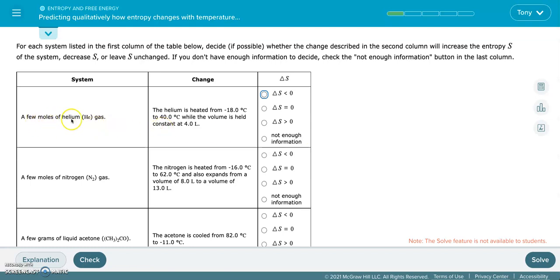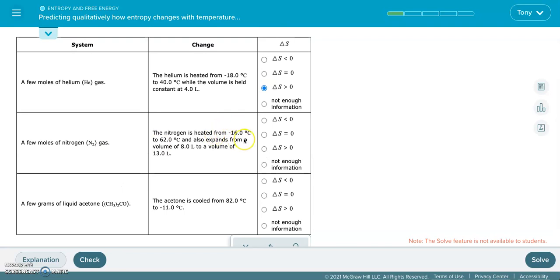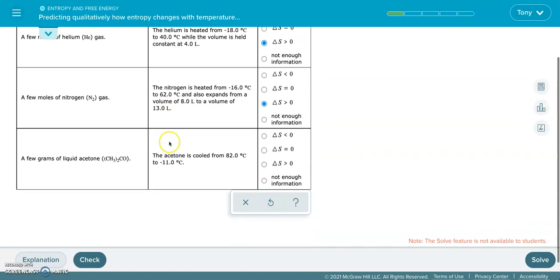A few moles of helium gas. The helium is heated from -18 to 40, so heating something up increases the entropy, while the volume is held constant. Volume held constant is not going to make any change. So, an increase in entropy here. A few moles of nitrogen gas. The gas is heated from -16 to 62, so we're obviously increasing. And then it also expands in volume, so also increasing as well. Both of these are increasing, so we're going to choose this one.